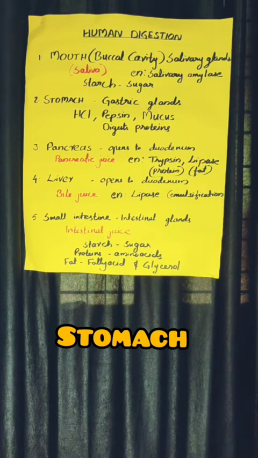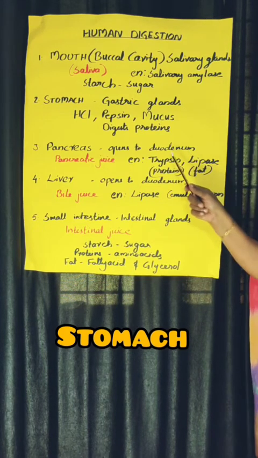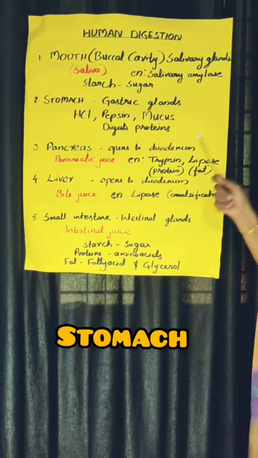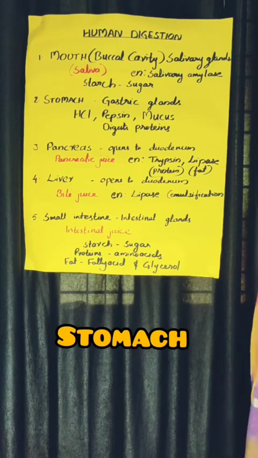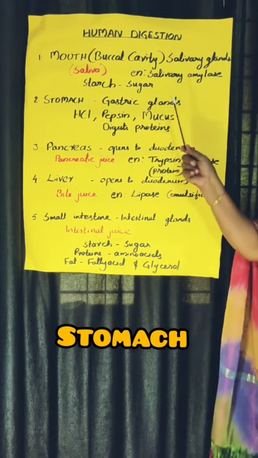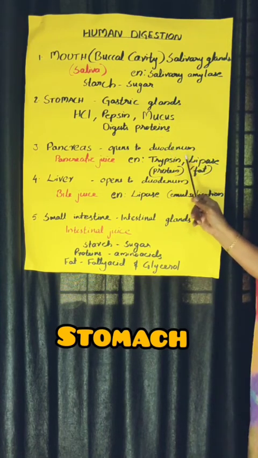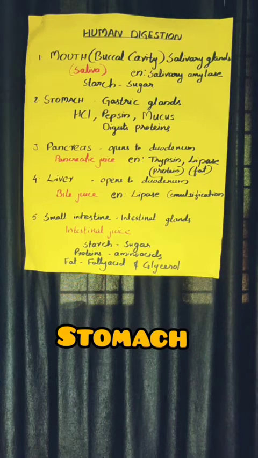We already studied that the first part of the small intestine is one bent tube, called the duodenum. You might have seen the picture before. The duodenum is one short, bent tube, and from the stomach, by the action of sphincter muscles, the food reaches the duodenum.